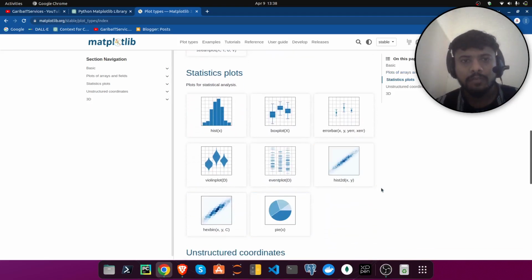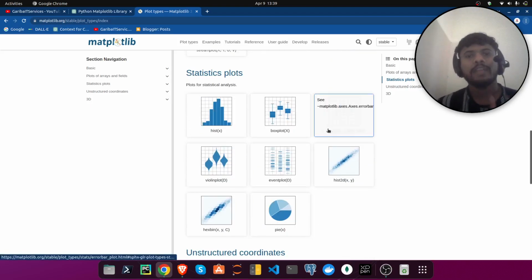Stats plots we basically use in machine learning, basic machine learning, for data visualization purposes. Like when we have one column or array kind of data, or 2D data or a data frame, we can use histogram, bar plot, error plot, violin plot, event plot, hist plot, hexbin plot, pie plot. These plots we use there.